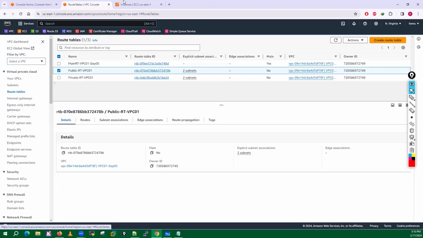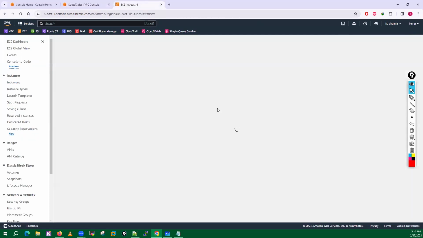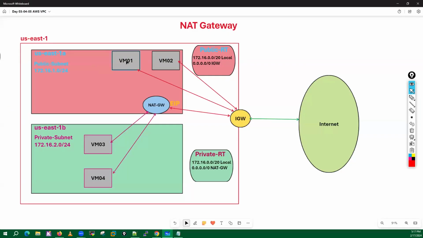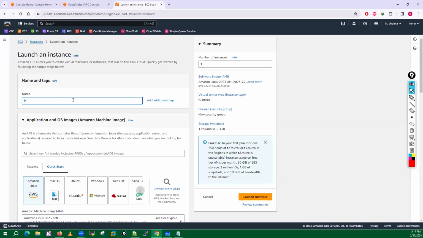Done. Now, I'll go into my EC2 console and launch two VMs. I will launch this VM 01 here, and I will launch one more VM here. I will just mention private, public VM. So this particular VM will get the IP address like it is a public VM.